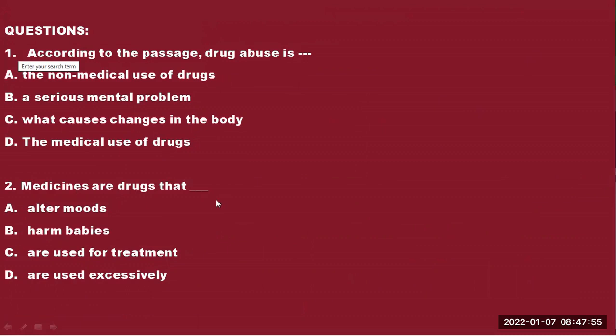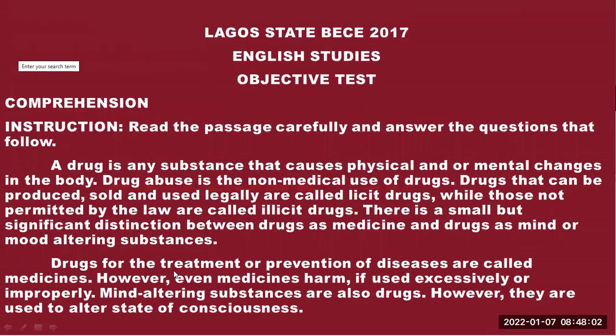Then medicines are drugs. We picked option C, drugs that are used for treatment. Now let's go and confirm the evidence. All right. Drugs. Now you can see it in paragraph 2. That's where you find the answer to question number 2, paragraph 2. So let's look at it.